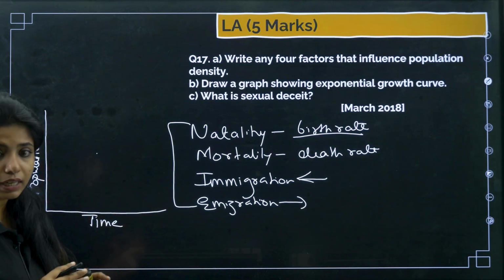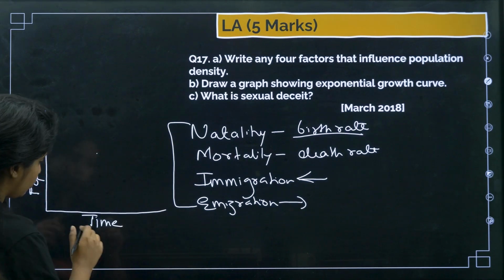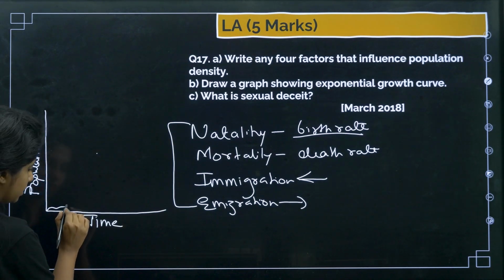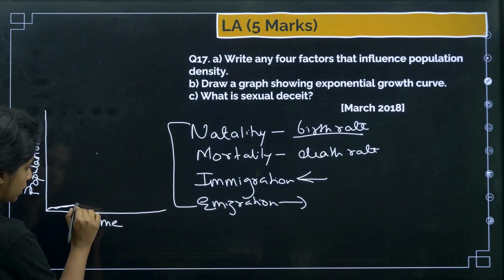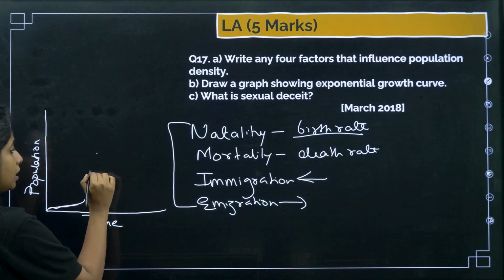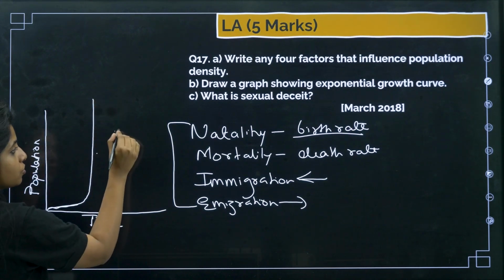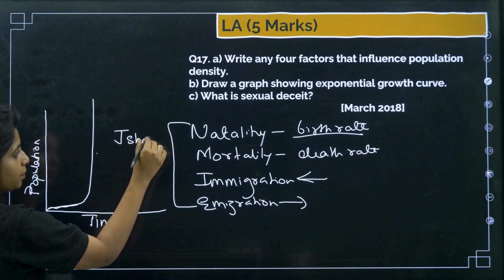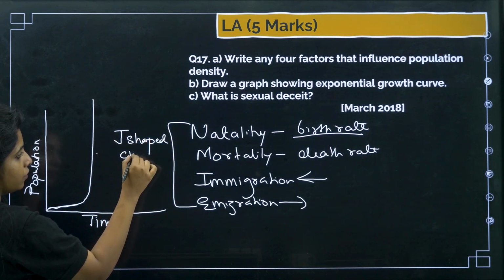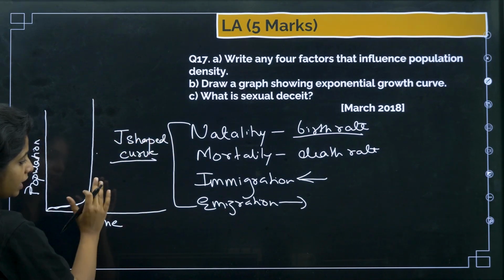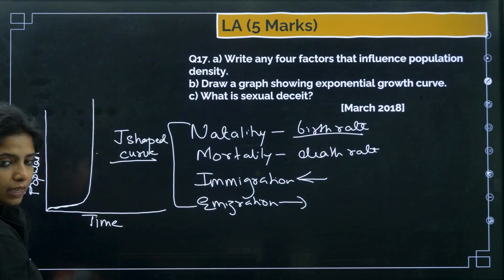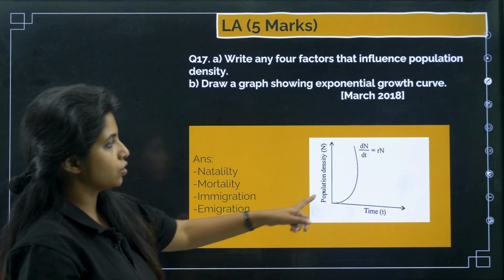So initially obviously it needs some time to get stable over there. So this is the first phase that you're having. Slowly when the resources are there, they are going to move. So this is an exponential growth that you see. This is known as J shaped curve, my dear children. So with time, you see population is basically increasing. This is exponential growth.